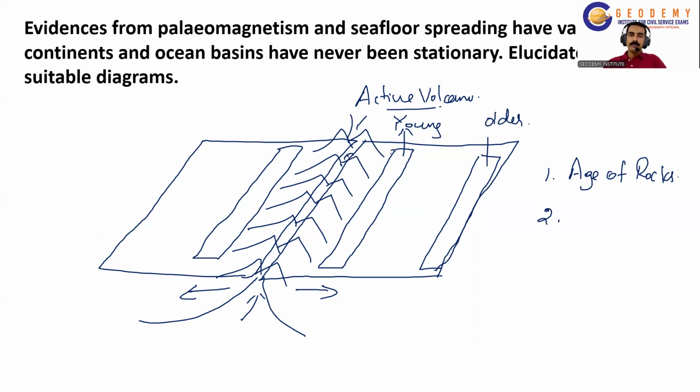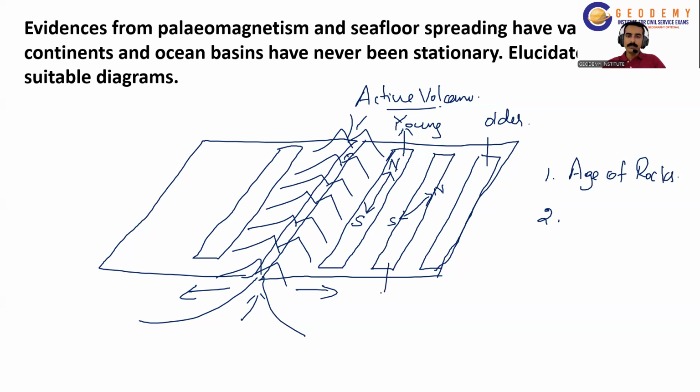And then they were researching the magnetic polarity of the materials in the stripe. In a particular stripe, here nearer to the ridge, it has assumed the magnetic polarity like this, North Pole and South Pole. And in some other place away from the ridge, it has slightly deviated. It has North Pole and South Pole, which means that the materials in the stripes have assumed the magnetic polarity at that time.